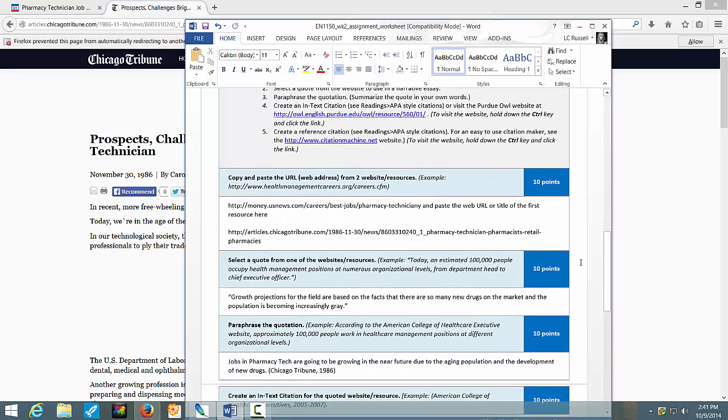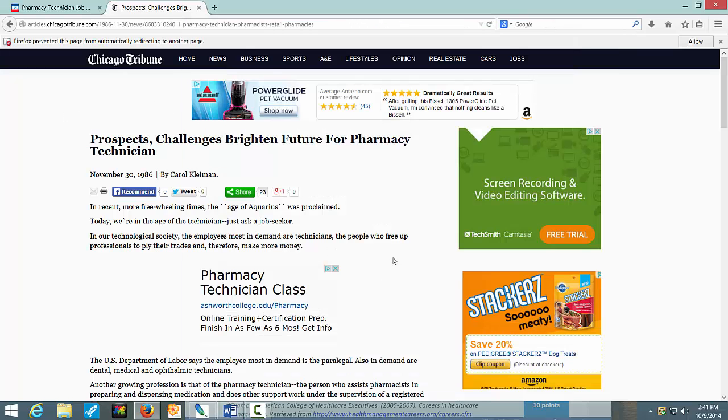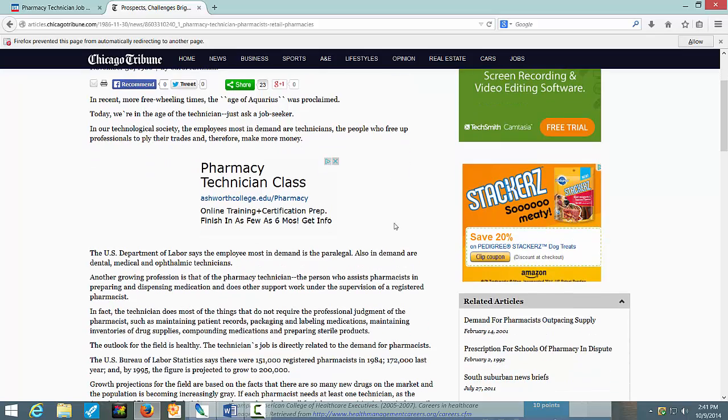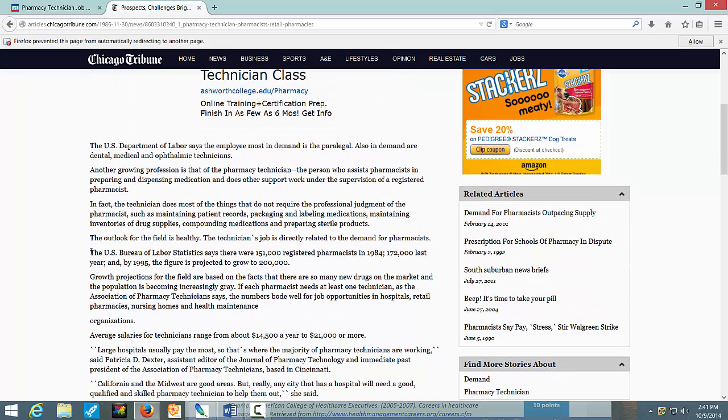The next step says select a quote from one of the websites. I chose to go to the Chicago Tribune website and to select a quote. Now you don't want to quote statistics. For instance, this would not be a good thing for you to copy and quote. There's no way of really putting statistics into your own words. And so you want to copy things that you can paraphrase or put into your own words.